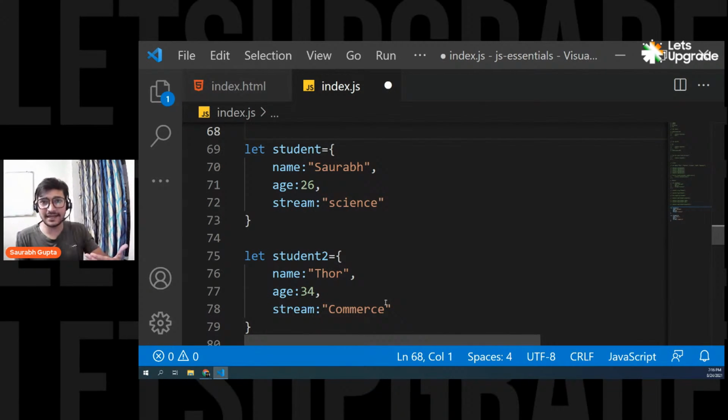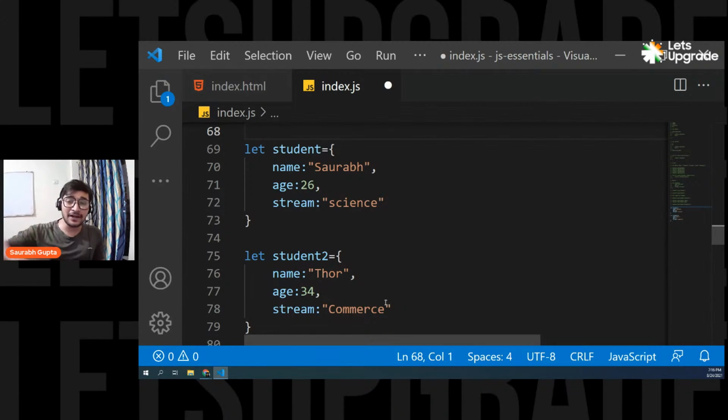That means when I want to handle the data of 5 students, I'm creating 5 different objects. If I want to handle data of 10 students, I have to create 10 different objects. If I want to handle data of 100 students, I have to create 100 objects. And working with 100 different objects is complicated, because if I want to do something with the student, I have to write it 100 times. Are you guys getting my point, everyone? It's just like creating 100 different variables. If I want to work with 100 students, I have to write my code 100 times.